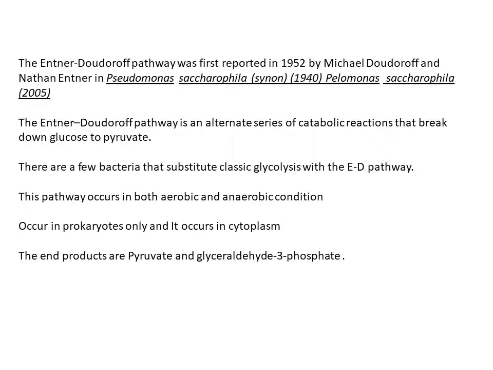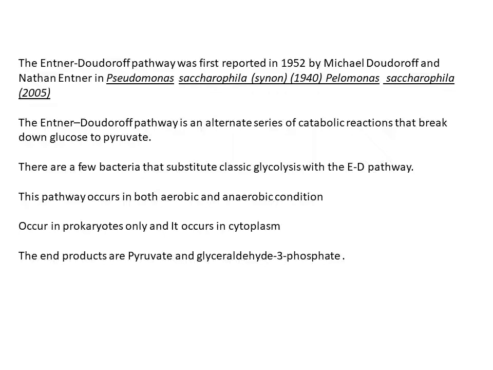Now we will see what is the Entner-Doudoroff pathway. This pathway was first reported in 1952 by Michael Doudoroff and Nathan Entner in a gram-negative soil-dwelling bacteria called Pseudomonas saccharophila.